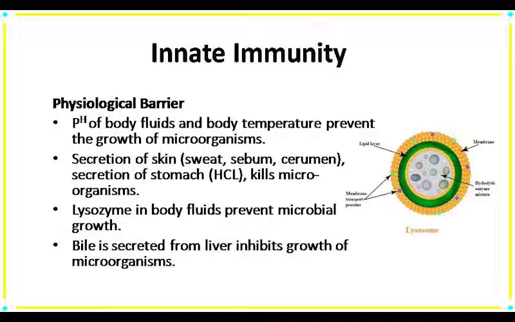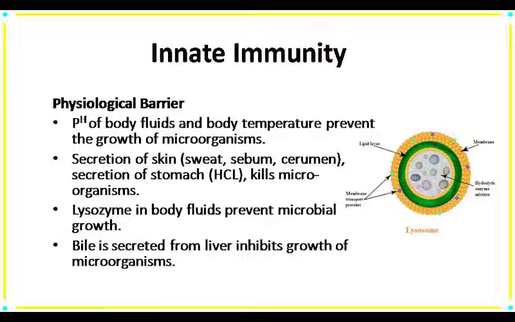It prevents the entry of foreign molecules. Then some glands like sweat gland secrete sweat, sebaceous gland secretes sebum, ceruminous gland secretes cerumen. All these things also prevent the entry of pathogens into the body. Now one thing is, bile also inhibits the growth of microorganisms. As we know, bile is secreted from the liver.